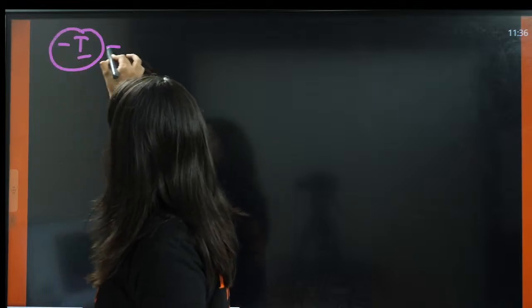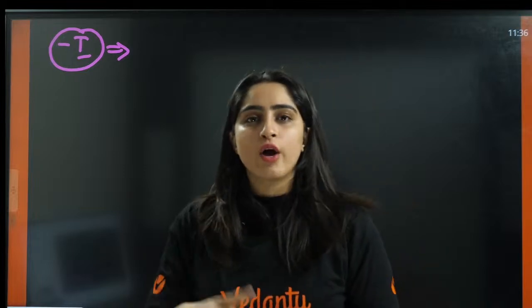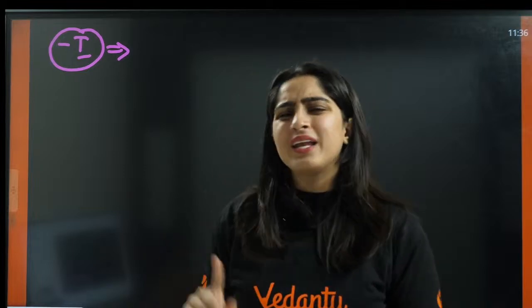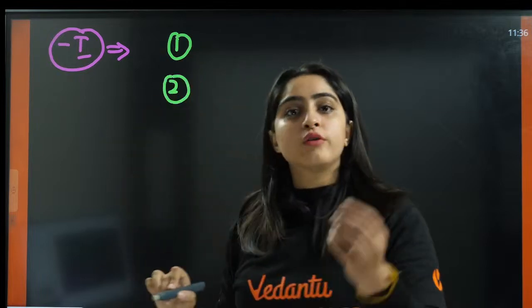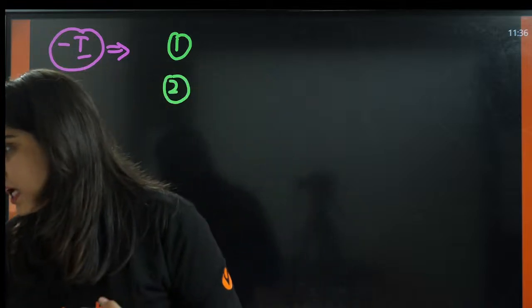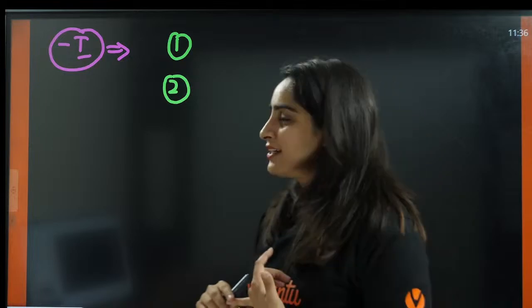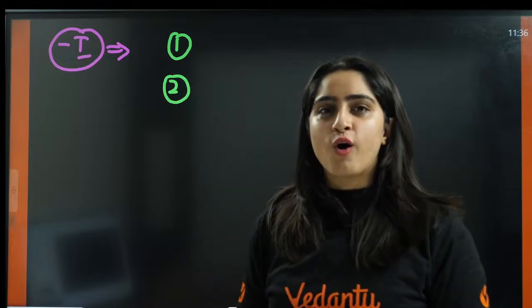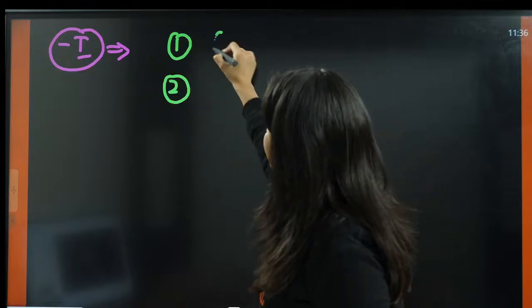Now let us talk about minus side effect. Minus side effect means electron withdrawing, withdrawing the electrons. Now you can easily tell me what kind of group will be electron withdrawing, taking out the electrons. Sharing is caring, right? Organic chemistry is all about sharing is caring. So first is cations.